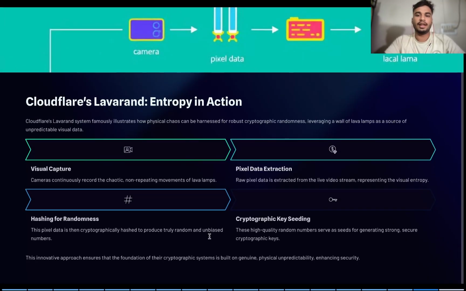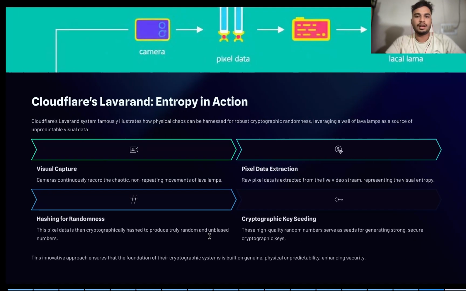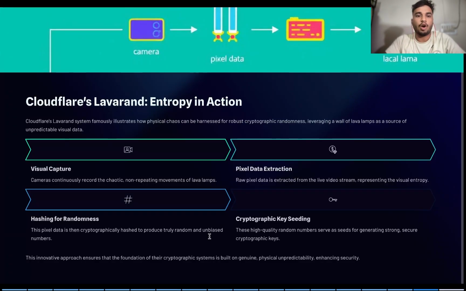Okay, let us see how Lavarand works in entropy. First, it captures the video and sends it to a function that extracts the pixel data. Next, it is sent into a hashing function which extracts the value that can be converted into a hash, which gives us a number, and this number is so unbiased and so random, so it can be put into a cryptographic key seeding, and it generates a random composition of cryptic keys which can be used for